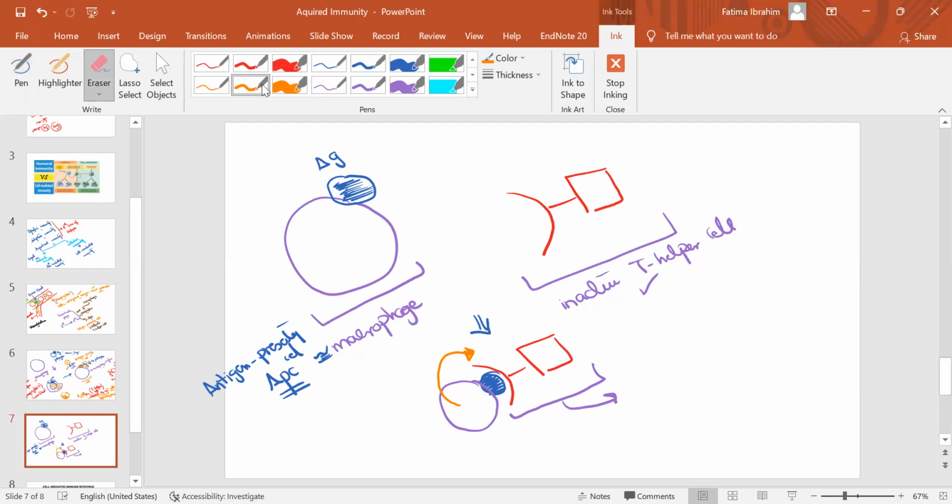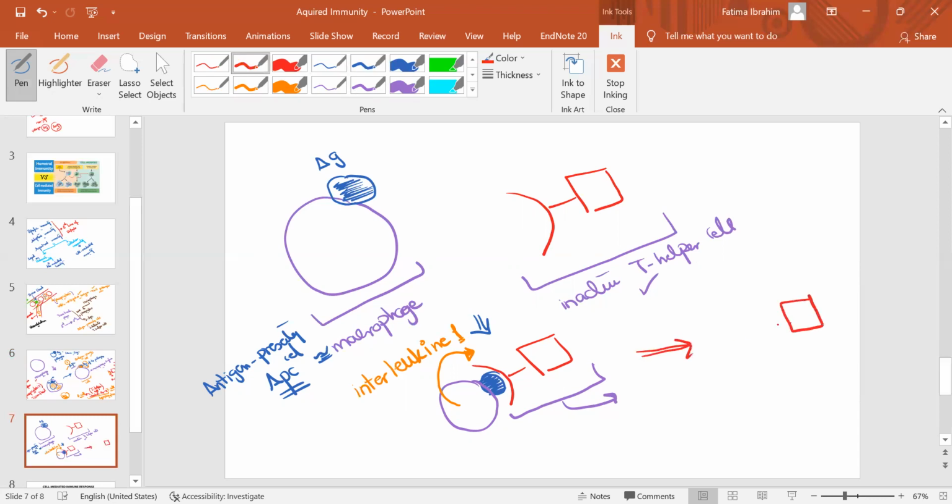Write it in a proper way. Interleukin 1. This interleukin 1, when released from the macrophage itself, now the T helper can be dissociated from the macrophage along with the antigen, so that it would look like this.